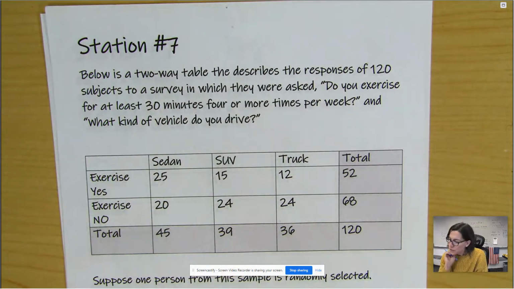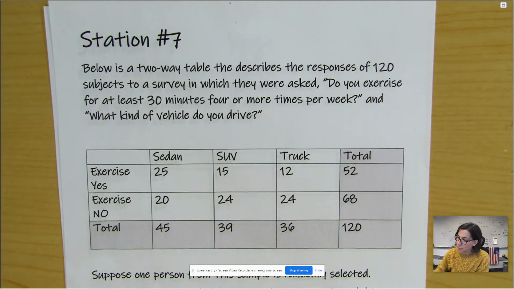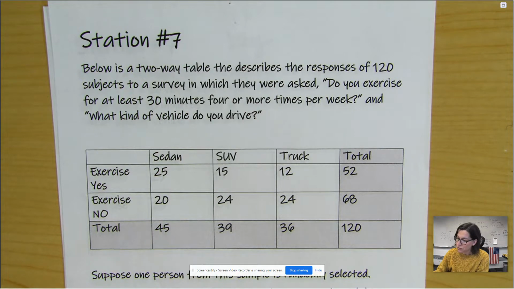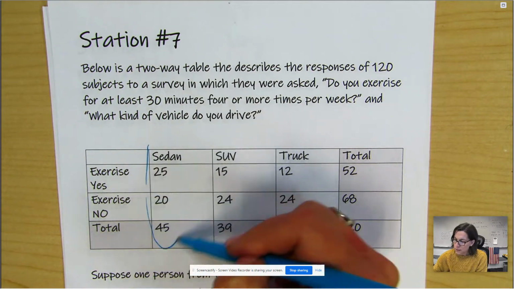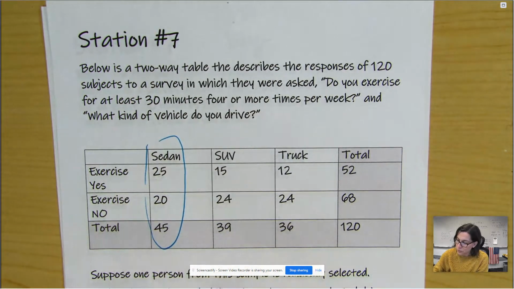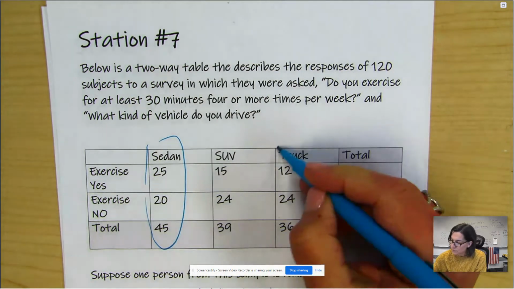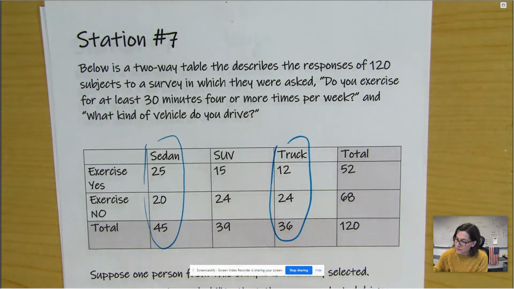Okay. So suppose one person from this sample is randomly selected. What is the probability that the person selected drives either a sedan or a truck? So the number of people that we look at the sedans, right? The total there, that's 45 out of 120, the sedan. And then the trucks are 36 out of 120.